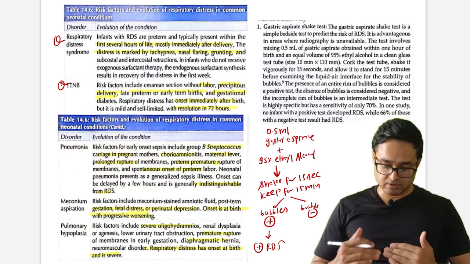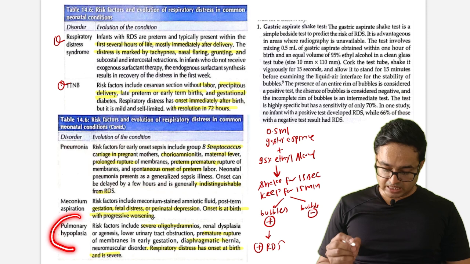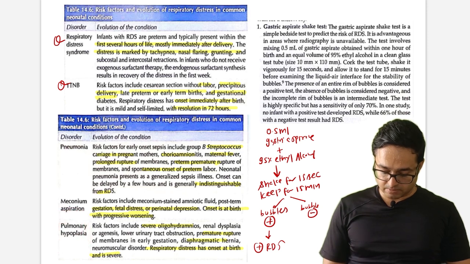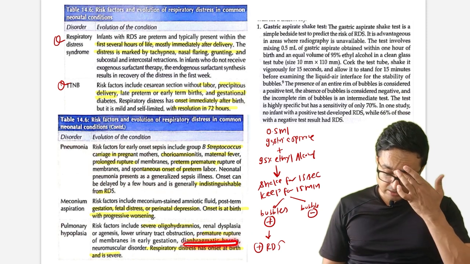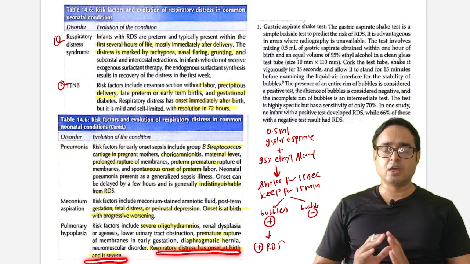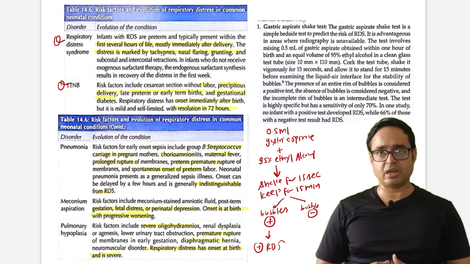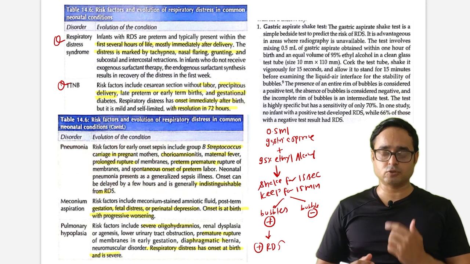Okay, so they will give scenarios along with pulmonary hypoplasia. They will say the patient's mother has severe oligohydramnios, premature rupture of membrane, diaphragmatic hernia. So in this condition, respiratory distress has onset at birth and it is very severe. So based on these statements, any question can be framed and you have to answer in the actual exam.